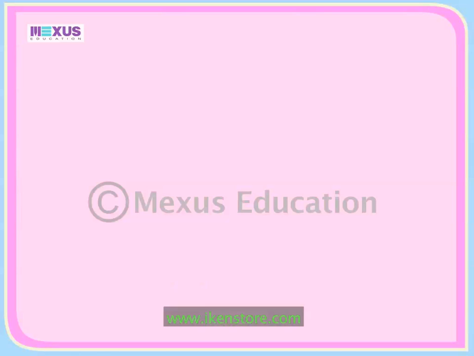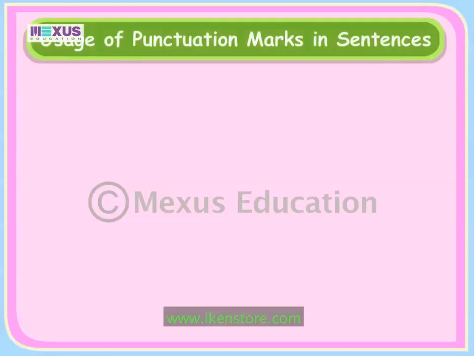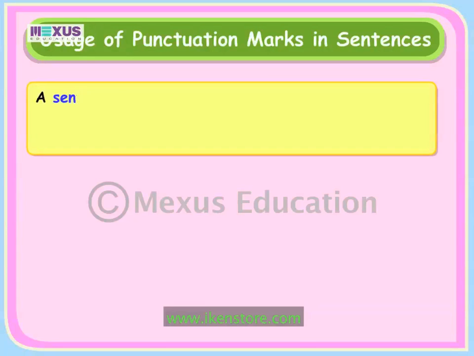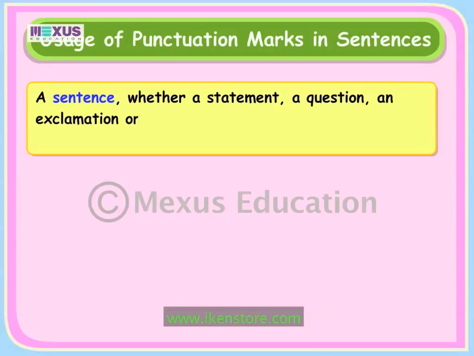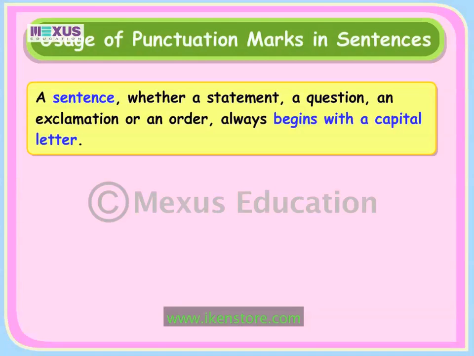A sentence will not be complete without the use of punctuation marks. We need to punctuate a sentence correctly for it to make complete sense. A sentence, whether a statement, a question, an exclamation, or an order, always begins with a capital letter.